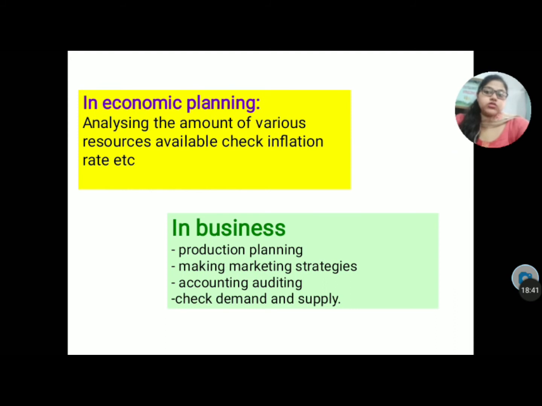Moving to our next one, economic planning. We have studied that statistics is helpful in checking, but how does it help in economic planning?